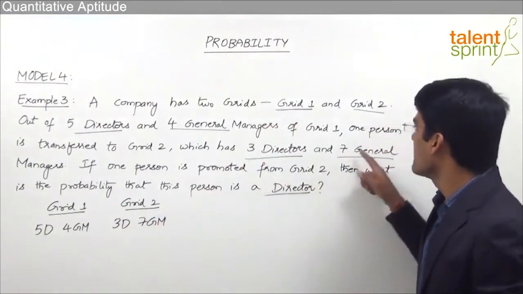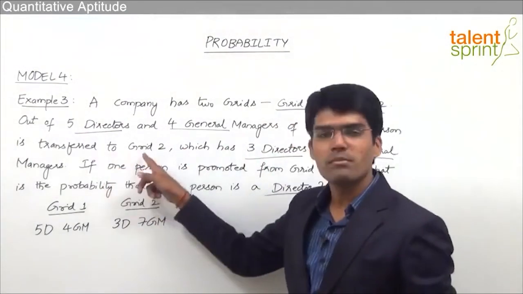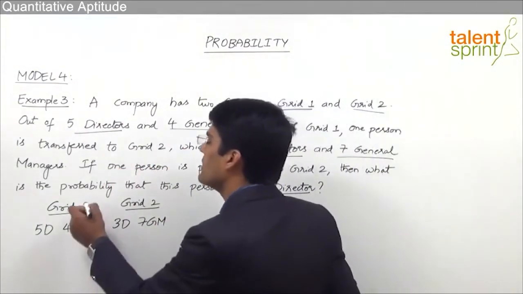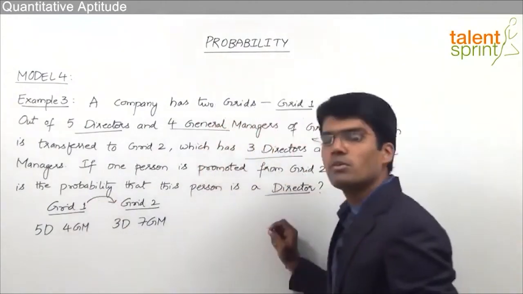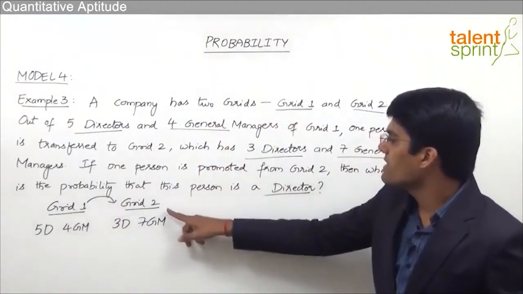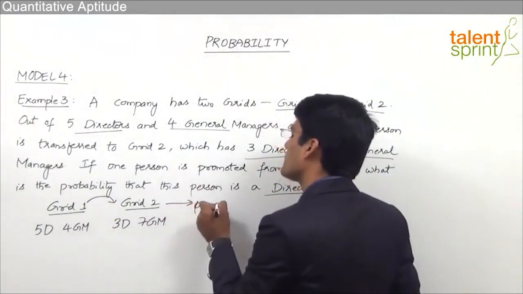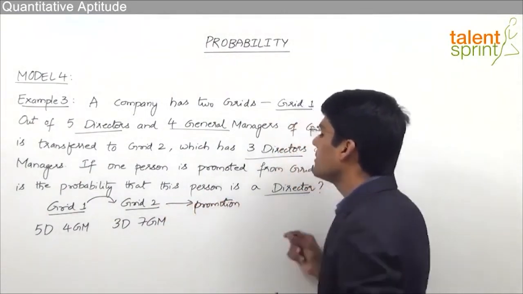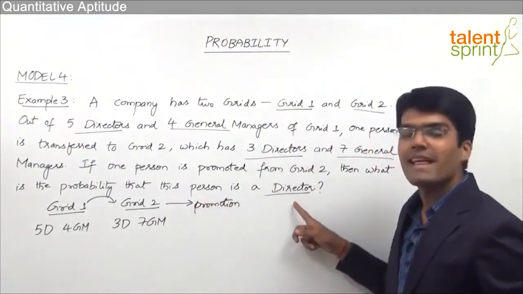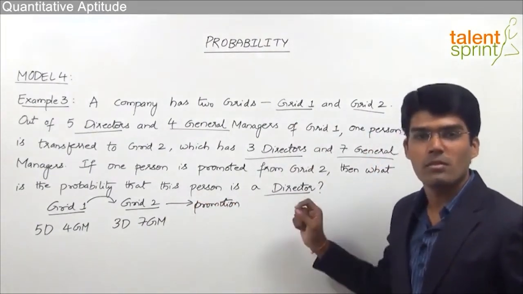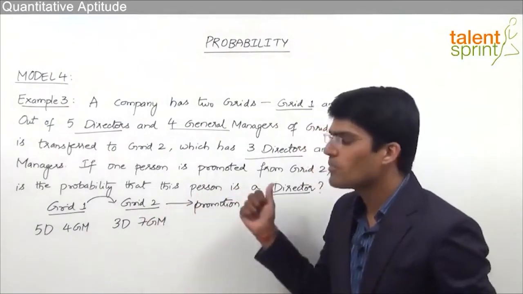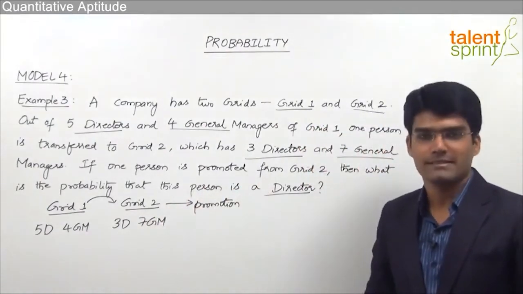Now as the question says, one person is transferred from grid 1 to grid 2. So initially we transfer one person from grid 1 to grid 2. And then one person is promoted from grid 2. So what is the probability that the person who got promotion is a director? So we need to find out the probability of the person who gets promoted from grid 2 being a director.